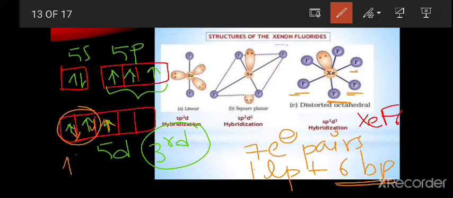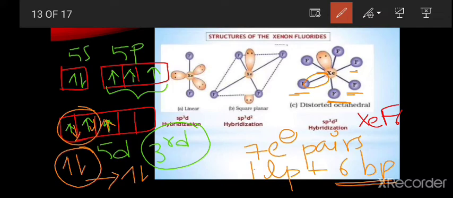As a result, they form a pair. This pair is involved in the bond formation. That is, this bond is formed by using one electron from the xenon and another electron from the fluorine. This is the hybridization and electronic configuration of the xenon hexafluoride.